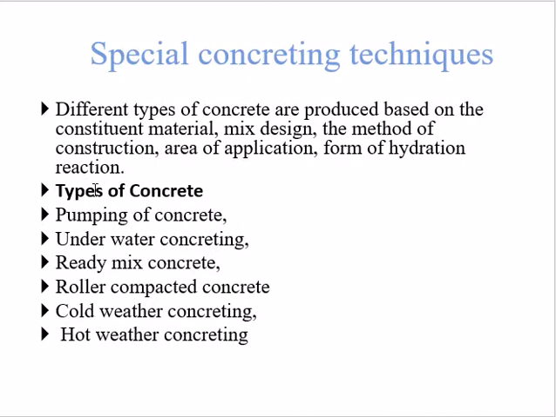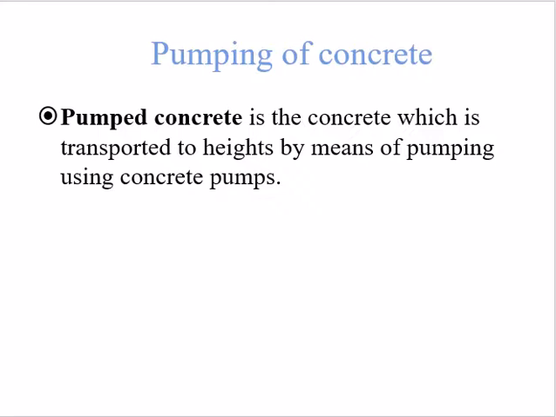So different types of concretes are there. Different types of concrete are produced based on the constituent material, design mix, the method of construction, area of application, and the form of hydration reaction. So these are the different types of concrete. Number one, pumping of concrete, then underwater concreting, ready mix concrete, roller compacted concrete, hot weather concreting, then cold weather concreting. These are some special concreting techniques used for different requirements. So let us start with the first, which is pump concrete.